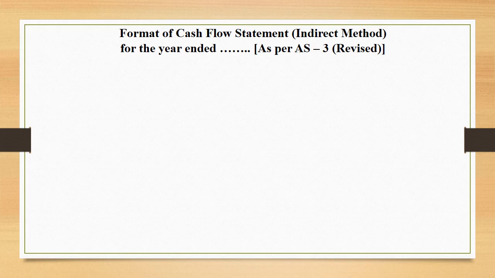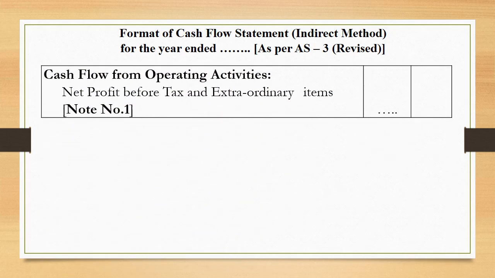Format of cash flow statement under the indirect method as per AS 3 revised. The first activity that you have to show in the cash flow statement is operating activity. And the very first amount that you are supposed to show under operating activity is net profit before tax and extraordinary items. And we need to prepare a note for that. Let us see what items we are supposed to show in that note.